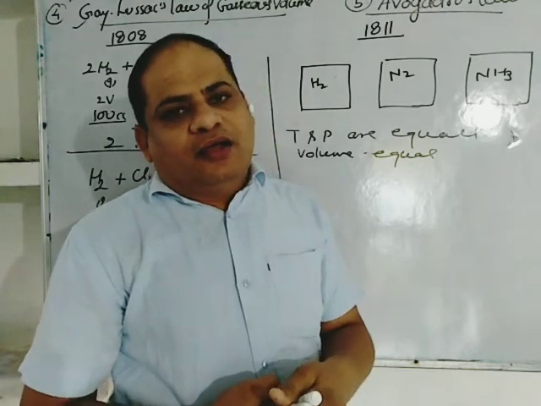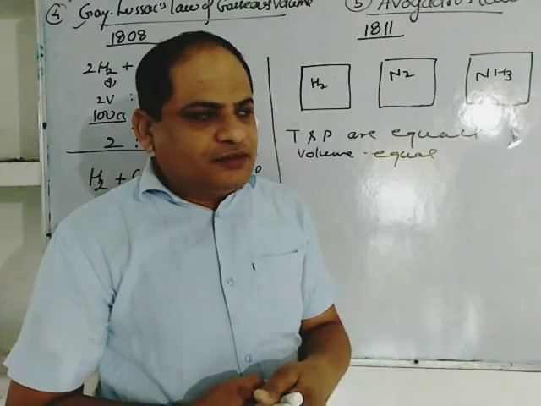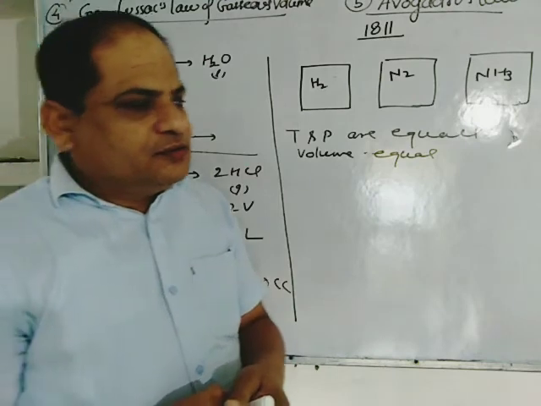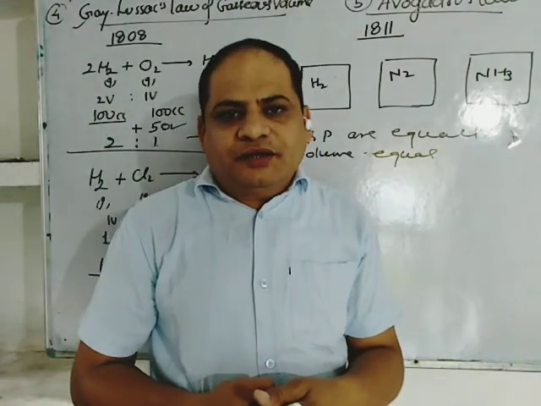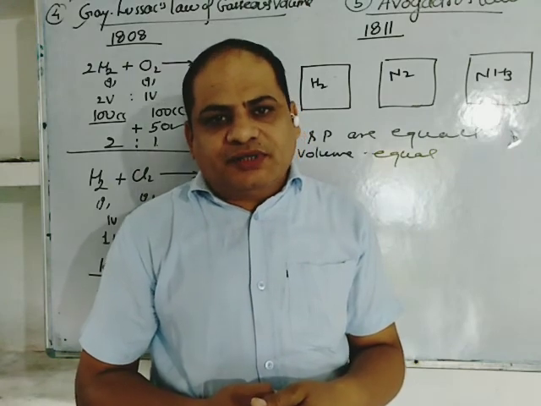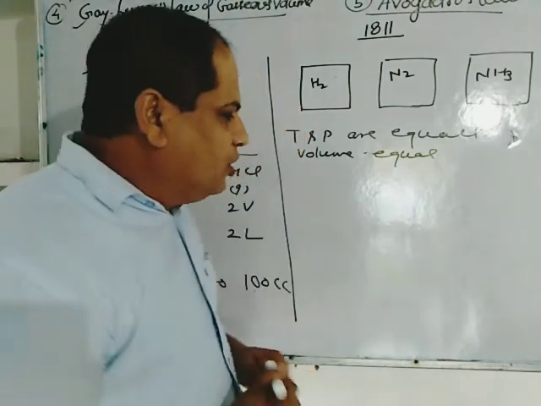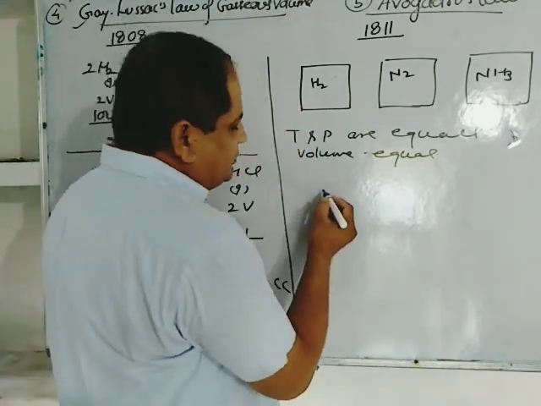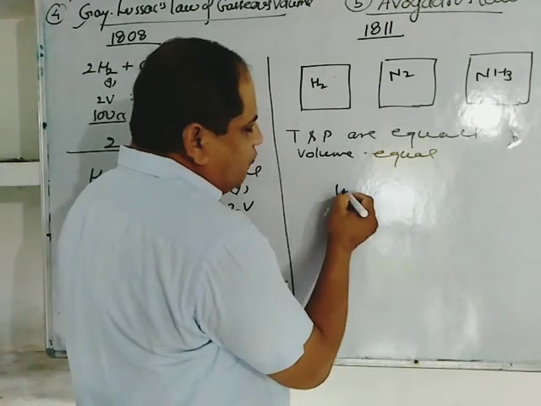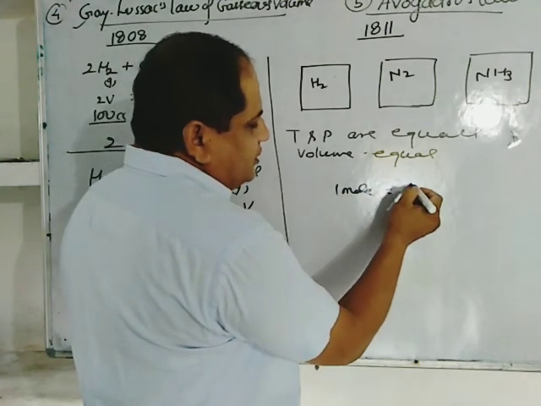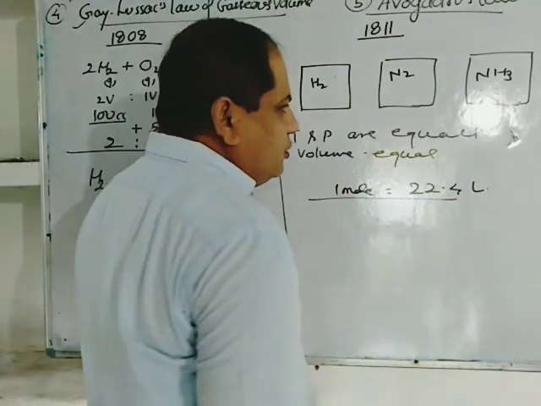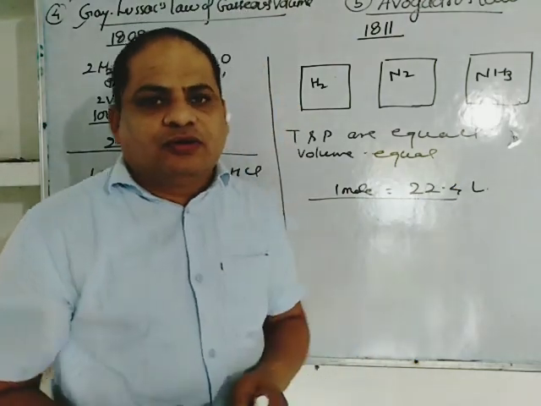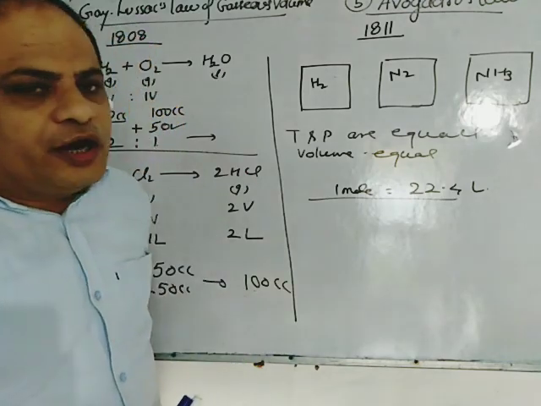Avogadro's law also states that at NTP, normal temperature and pressure, the volume of any gas, volume of 1 mole of any gas equal to 22.4 liter. So this is all about the Avogadro's law.